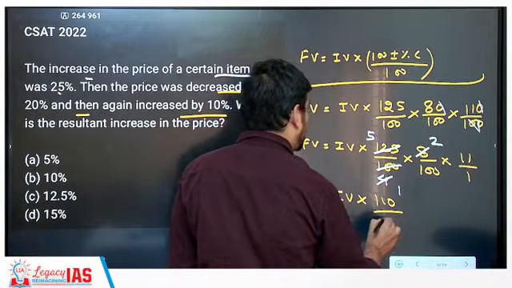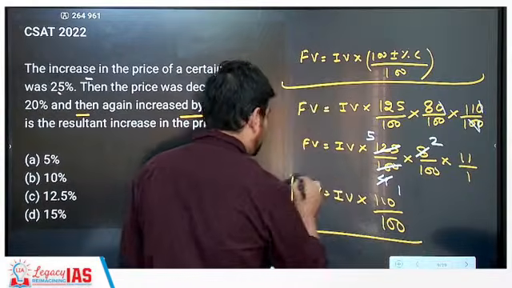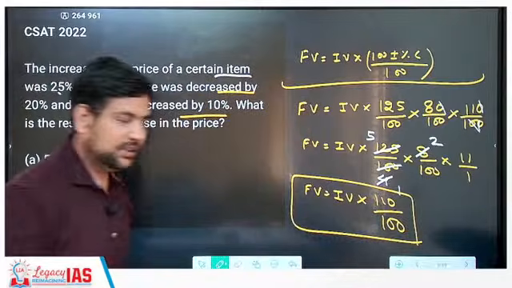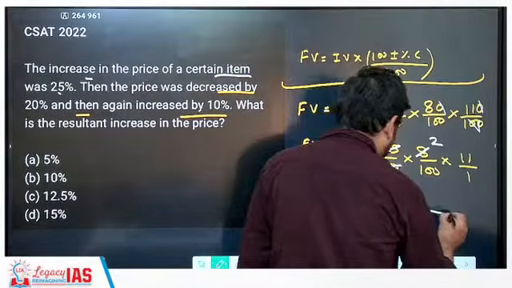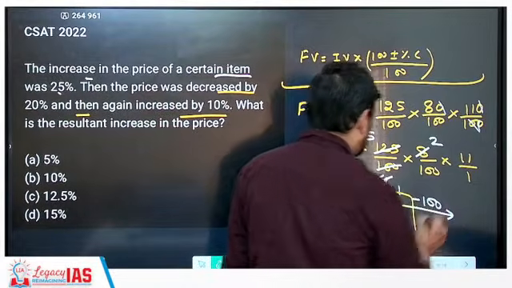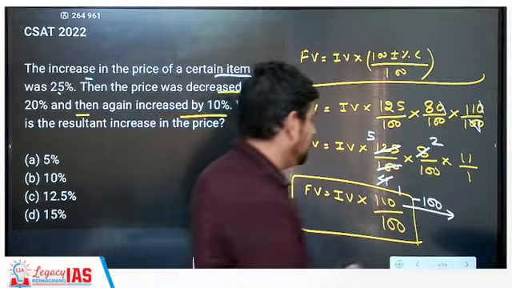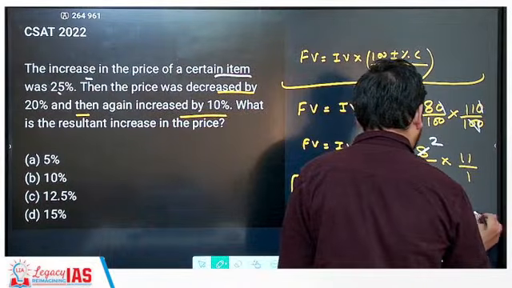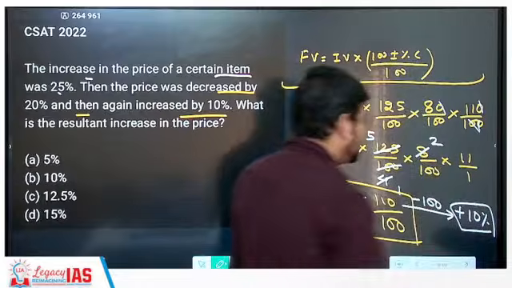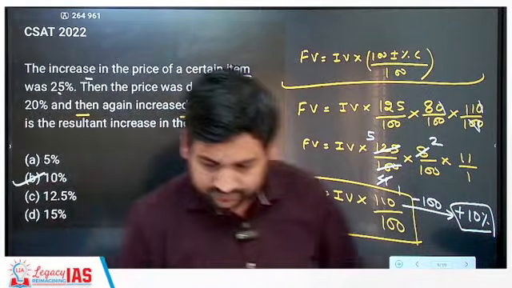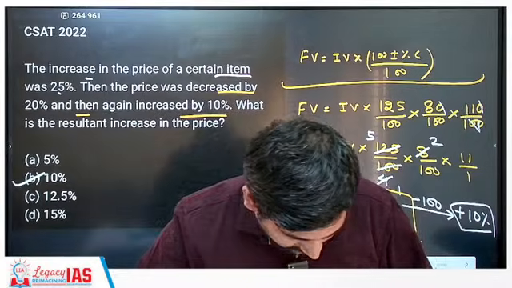by. Now what do you have? You have only 100 in the denominator. This is the format that we wanted. Now we do what? We just subtract 100 from the numerator. What did you get? 110 minus 100, that is plus 10%. Plus 10% means what? 10% increase, that is B. Yes, Dheeraj, correct.